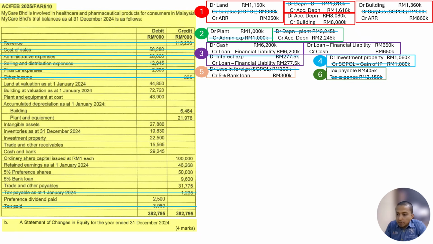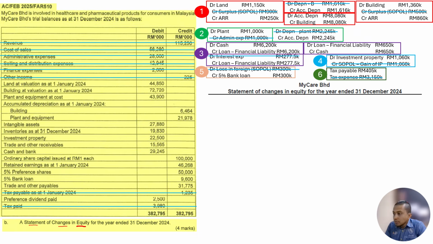So the next part, guys, is for us to proceed with the statement of changes in equity for the year ended 31st December 2023. In order for us to proceed with this, again, it is a statement, so it is a format. We need to put the company's name and the title. The equity involved in this case is ordinary share capital, preference share capital, retained earnings, and ARR.